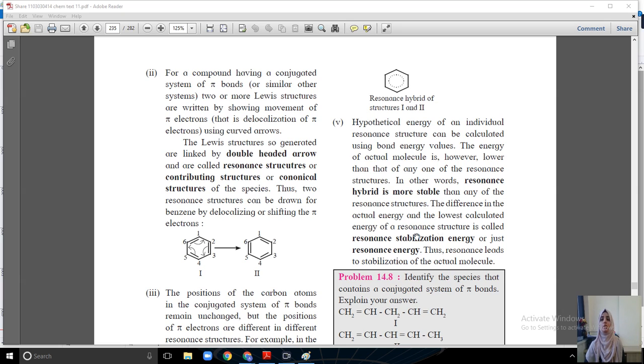The difference between the actual energy and the lowest calculated energy of a resonance structure is called resonance stabilization energy or just resonance energy. Now, these are the resonance structures and this is the resonance hybrid, and this resonance hybrid has a low energy, that means it is more stable. Okay, and the energy calculated is called resonance stabilization energy.